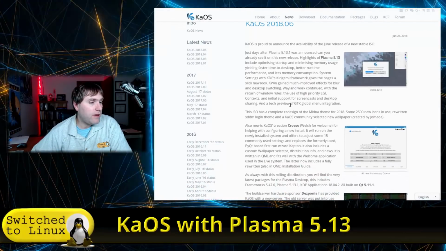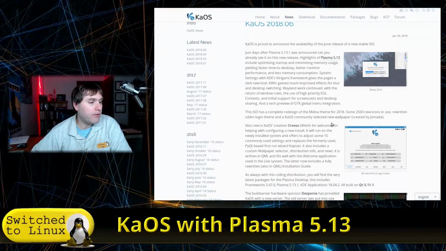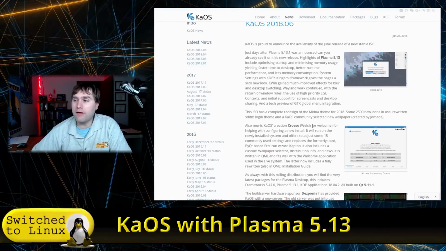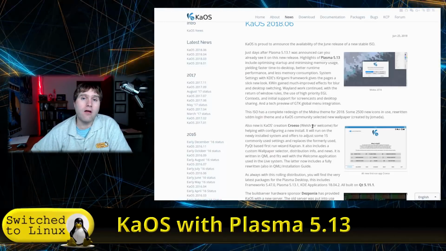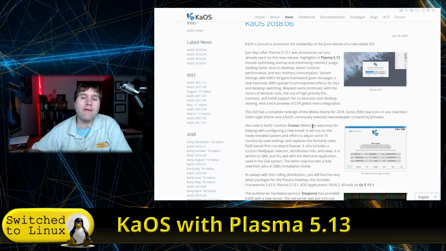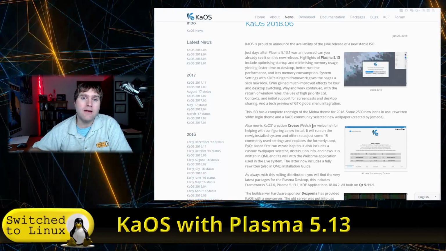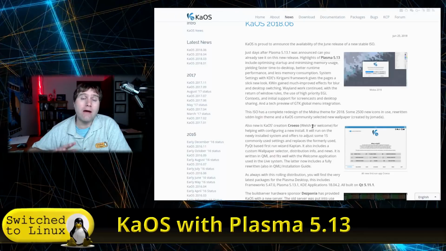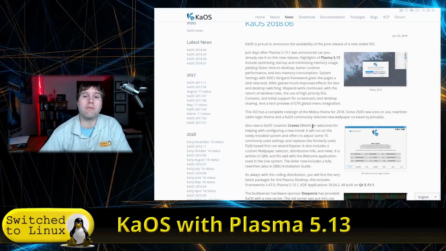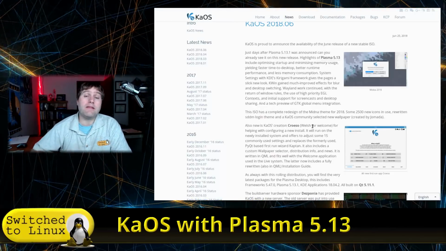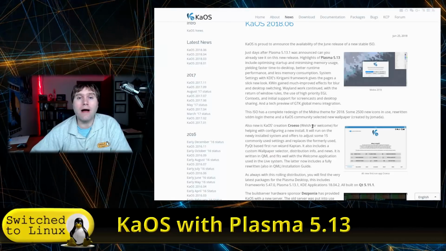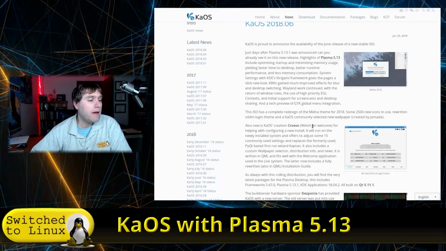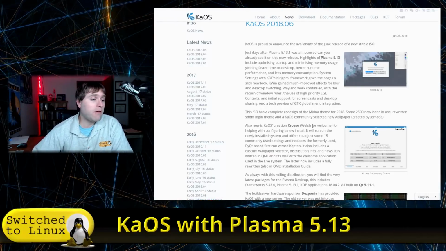So here's the release announcement. There's a few different things in here. Now, one of the things I really liked about this on install is right when you boot it up, you have the option to boot it into the live key with non-free NVIDIA drivers. So that will solve some problems for people running NVIDIA, where in some instances you have to fight with NVIDIA for a while to get everything working right. And so they've actually taken care of that issue.